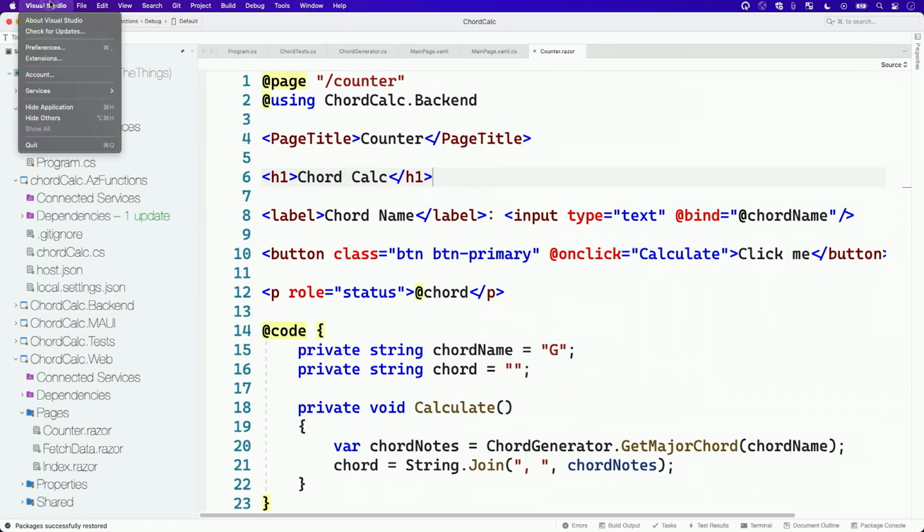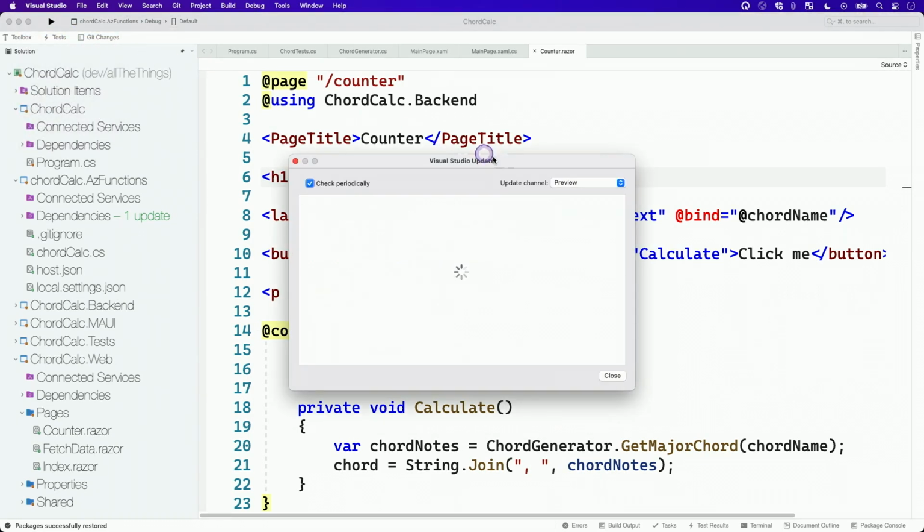When you're in the preview releases too, by the way, you can always go check for updates, and this is where you can take down a new preview release. So in this case, I've got another build I could grab now that we would have just put out.